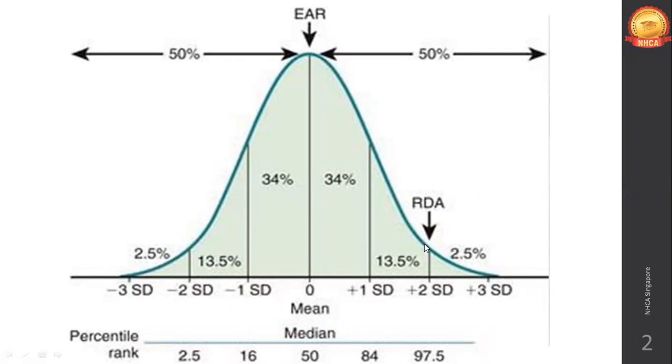EAR, in the name itself, you can see there is an average. Average means the average intake of nutrients that the entire country is having. But the average intake of the nutrients that the entire country is having is just the reality, it is not the health. Okay, it's just the reality. And RDA will usually always be greater than the reality.